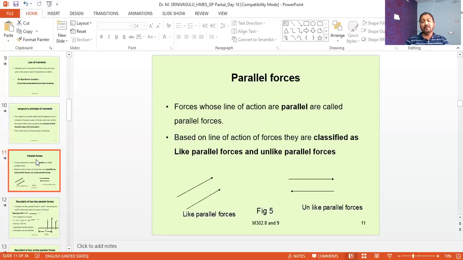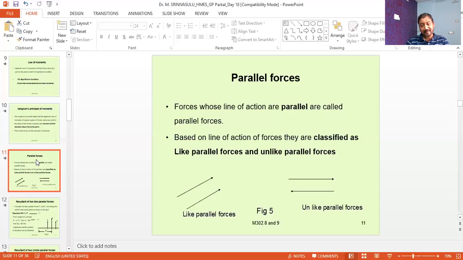And here we have two cases. On the left I have shown two forces, and on the right also I have shown two forces. In the first case, the forces are acting with some inclination. However, the inclination of the first force and the second force with the horizontal is the same. And in the second case also, there are two horizontal forces.